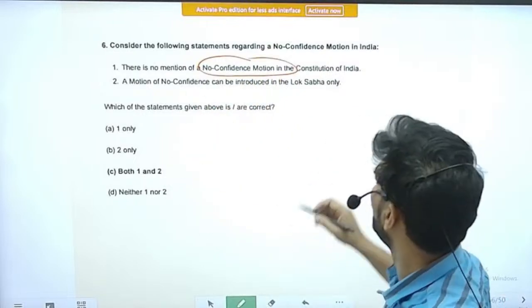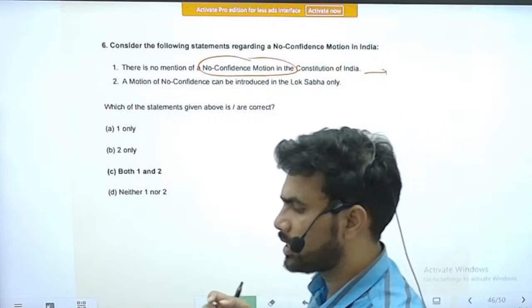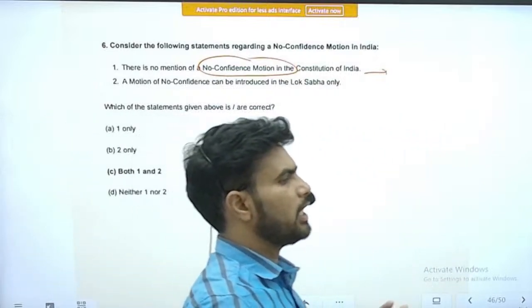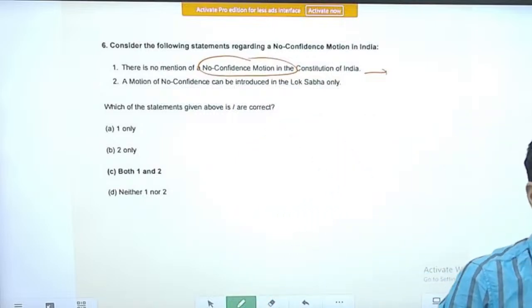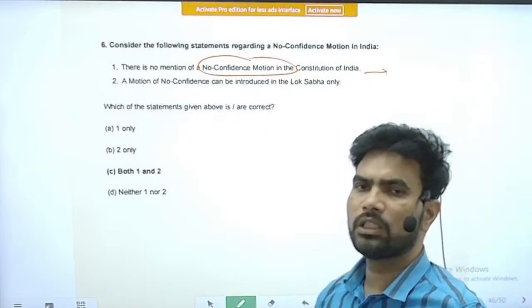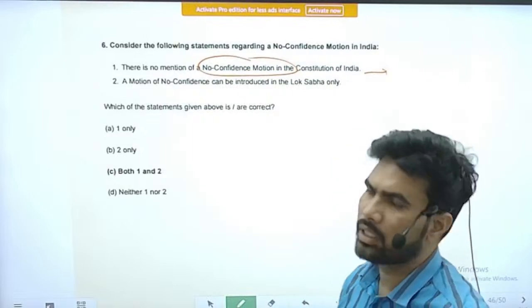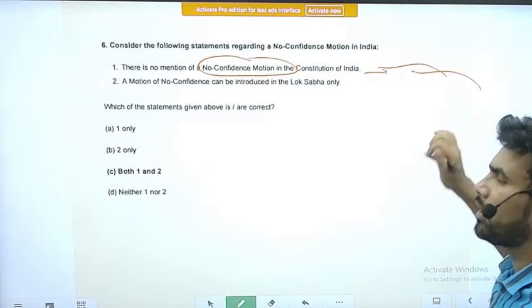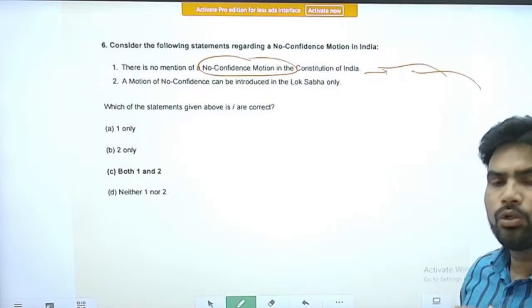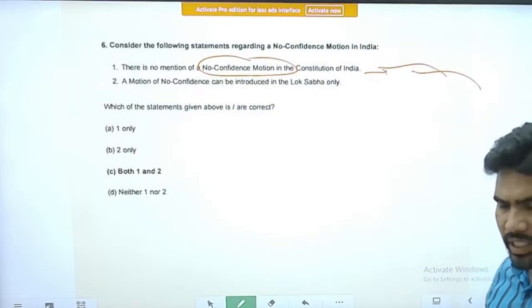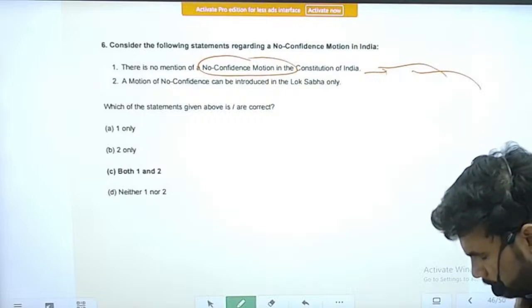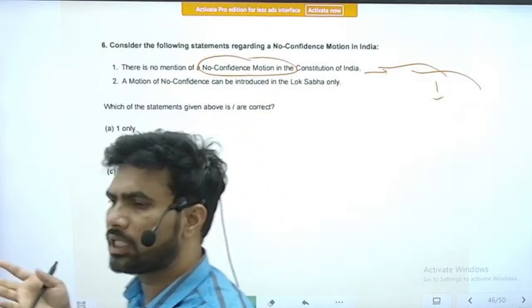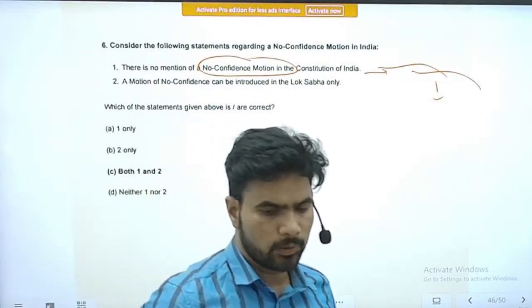Only this is mentioned, that the Council of Ministers headed by the Prime Minister of India is collectively responsible to the lower house of Parliament, that is the Lok Sabha. The interpretation and everything, due to practices adapted from the British tradition, the no confidence and confidence motions have come into vogue.